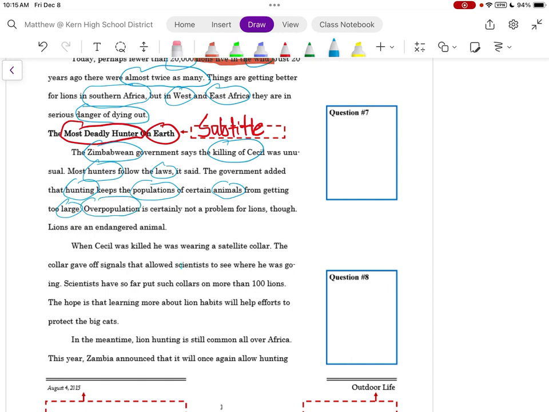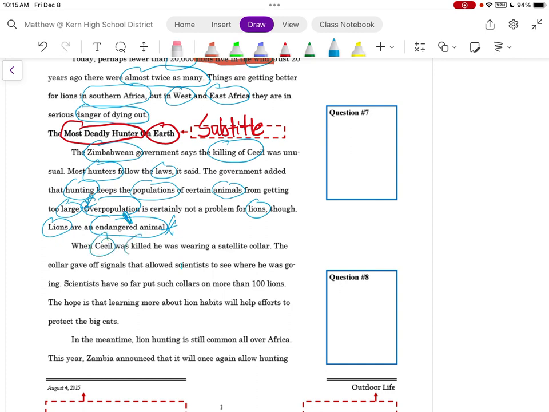Overpopulation is certainly not a problem for lions, though. Okay, lions are an endangered animal. I wonder then how this government supports lion killing if lions are endangered versus overpopulated. That is a very different contrast.